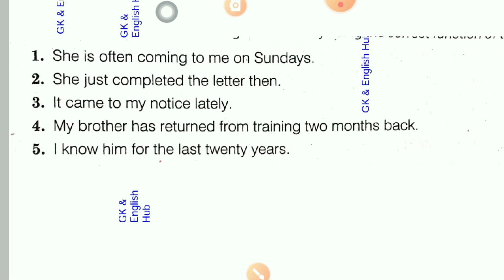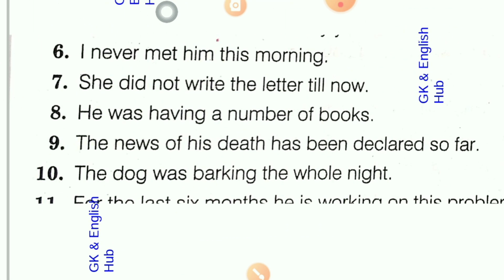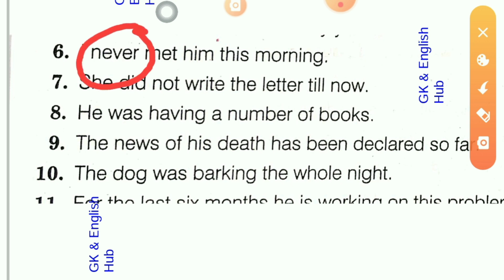Now let's move on to our next sentence, that is sentence number 6. I have never met him this morning. This is also a bit confusing because this adverb never is used in simple past and in simple present, but in these two places it gives a different sense, or a different meaning.